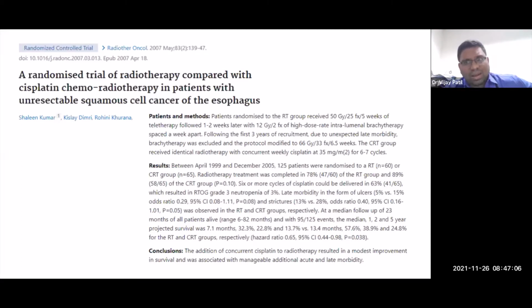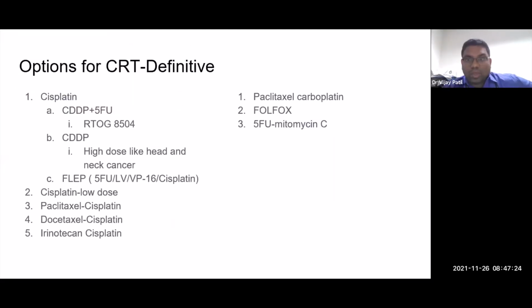Now, this is again another study which was done from SGPGI Lucknow. Again, this design remained the same, a small study of RT versus RT plus a sensitizer, but the sensitizer used was weekly cisplatin in low doses, that was 35 milligram per meter square, and similar results we got, that it led to a benefit. Now, what again I would like to stress is that there are multiple types of CTRT regimens which can be used, and this is the list I could make from NCCN and from phase 2 and phase 3 trials which have gone on across the world.